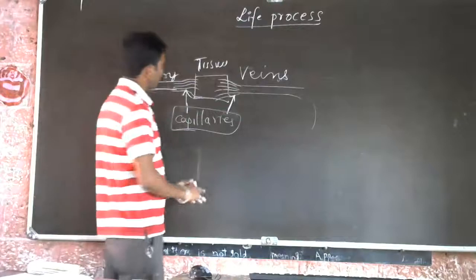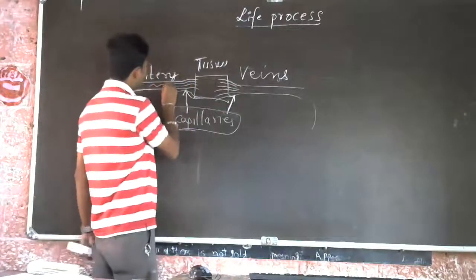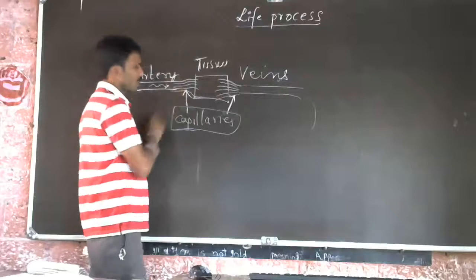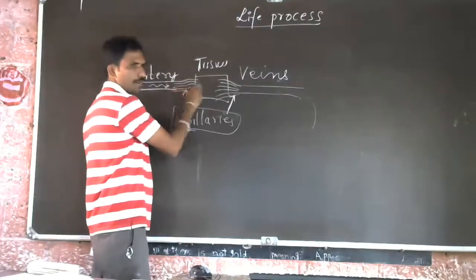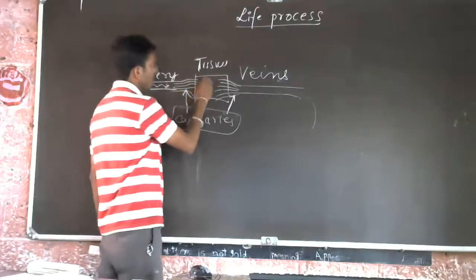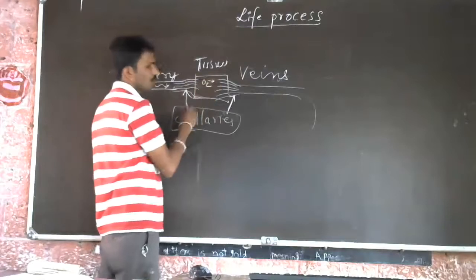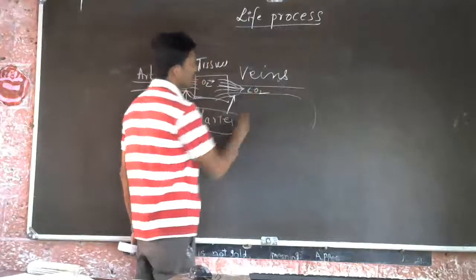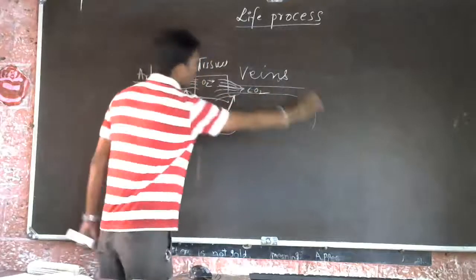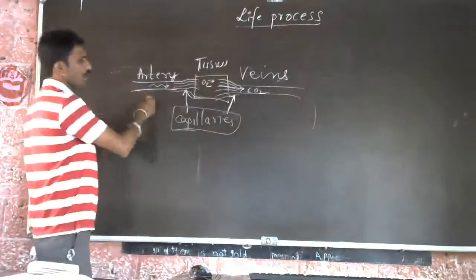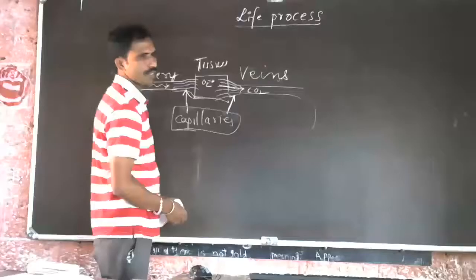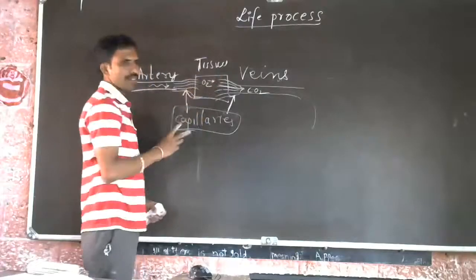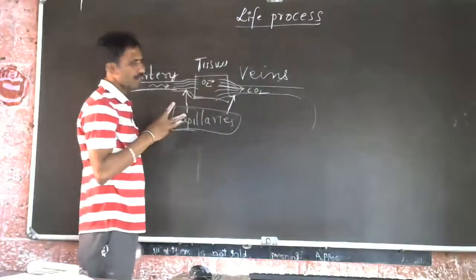Here, the blood is running, but all the blood will not enter the capillaries. Only the RBCs will enter the capillaries during the exchange. They provide oxygen to the tissue. Similarly, they take up the carbon dioxide, and that carbon dioxide is removed by the help of the heart. So this exchange takes place by the help of capillaries. These are called capillaries.